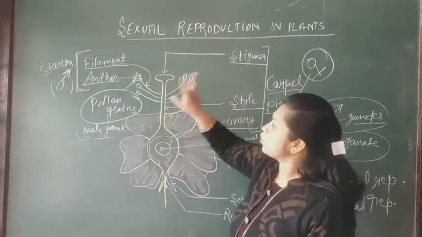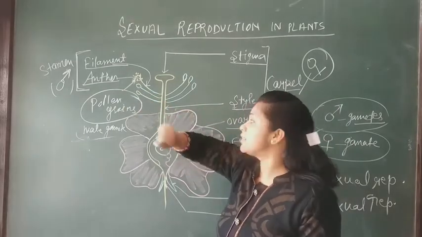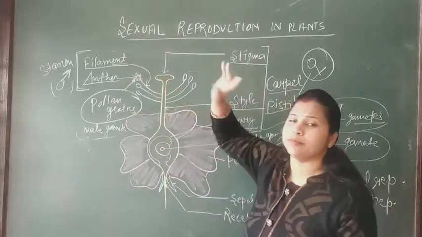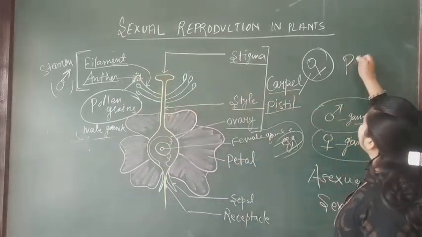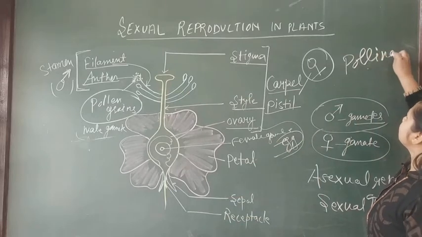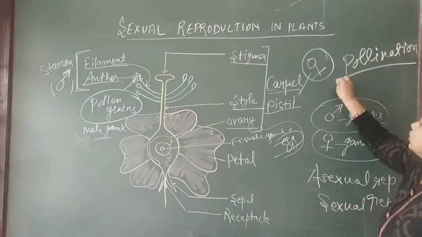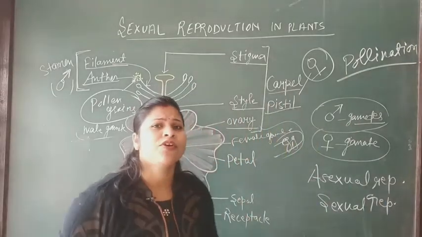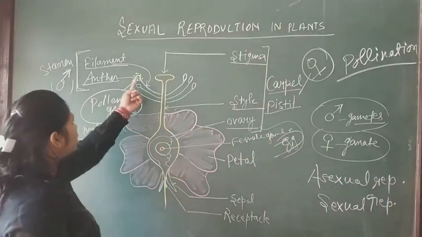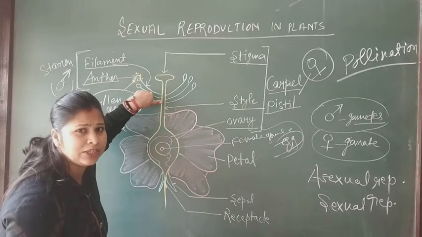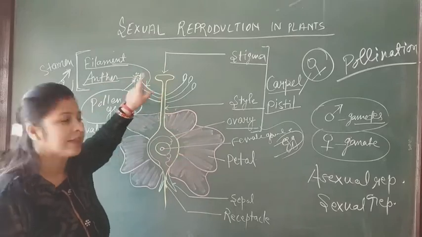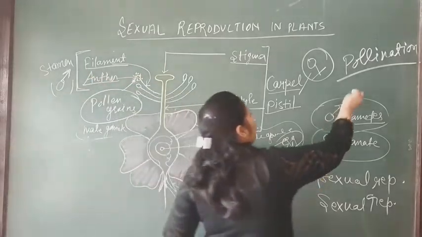Alright. So this process, the transfer of pollen grain from the anther to the stigma, is called pollination. Pollination is also of two types. If the transfer of pollen grain from the anther to the stigma occurs in the same flower, then it is called self-pollination.